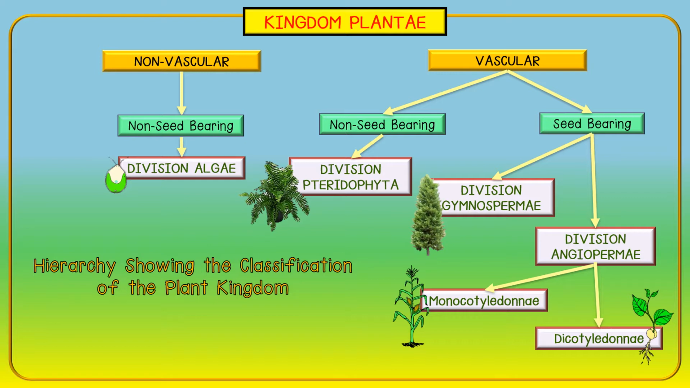Unlike other kingdoms of living organisms, the plant kingdom is divided into divisions, not phyla. This hierarchy only shows some of the divisions of the plant kingdom. There are many others that you will learn about in higher grades. The classification of the plant kingdom begins with non-vascular and vascular plants. These groups are divided into non-seed-bearing and seed-bearing plants. The only non-vascular plants we will discuss is the division Algae. The vascular plants include the division Pteridophyta, division Gymnospermae, and division Angiospermae.